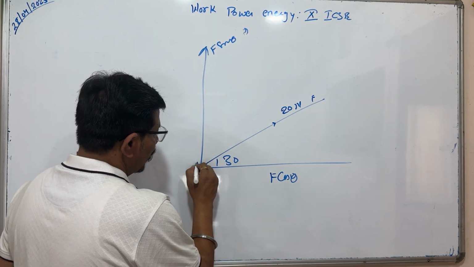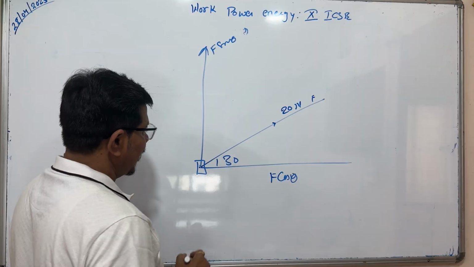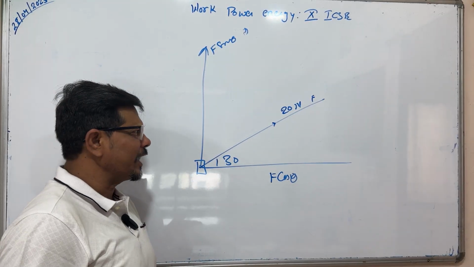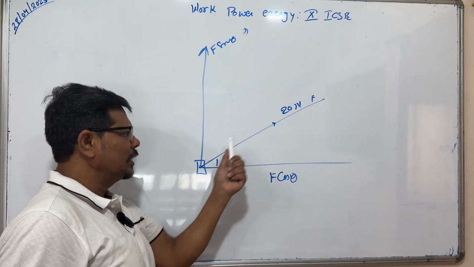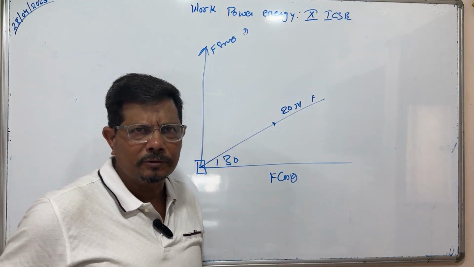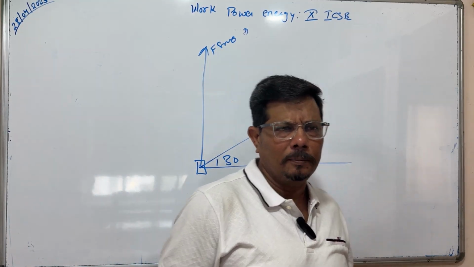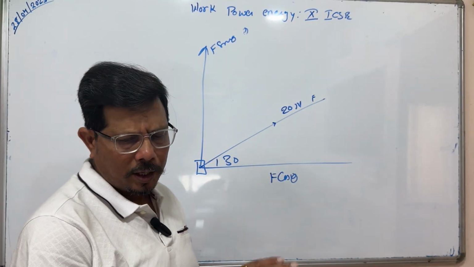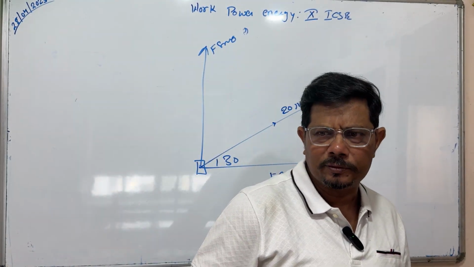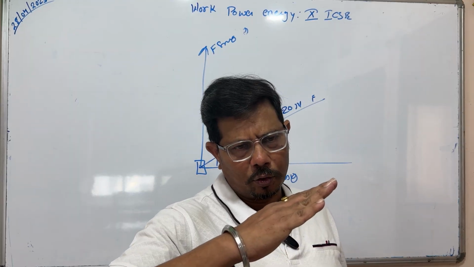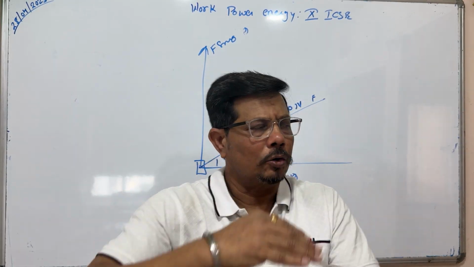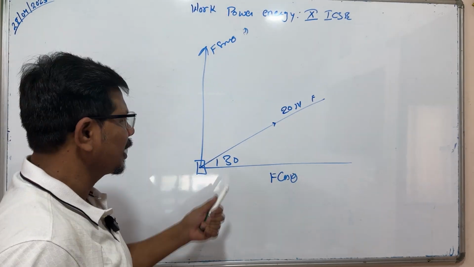If we put an object and apply force through a rope or string, pulling the body in this direction, as you have seen at a station or airport, this whole angle is 30 degrees with the horizontal.